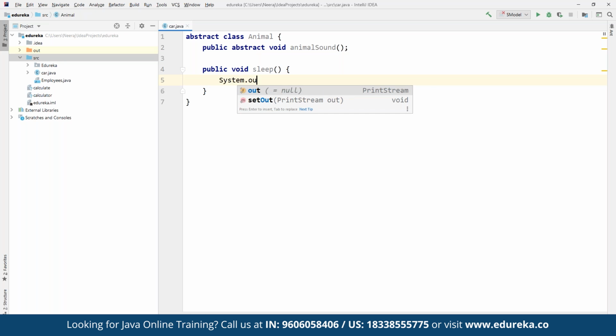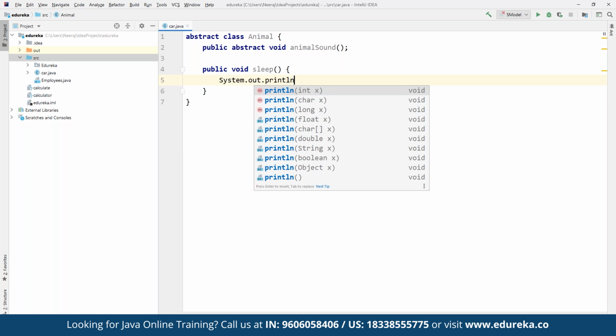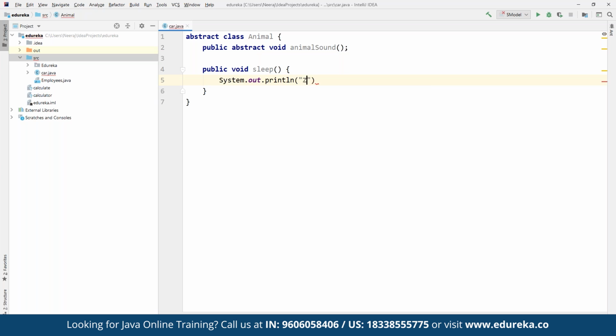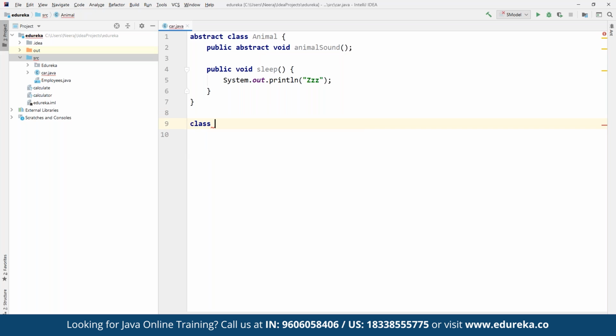So again, for sleep, we can define any statement. For example, here we can define system.out.println, and then we can simply add this as a part of sleeping sound, and then we can define a subclass for this abstract class, and we are also going to implement inheritance. So here we can define a class, let's suppose, for a pig.